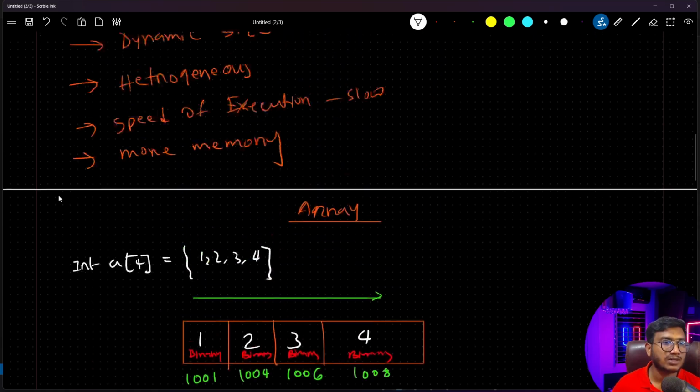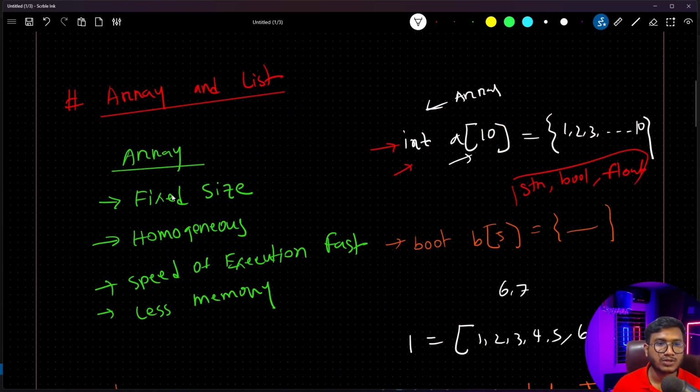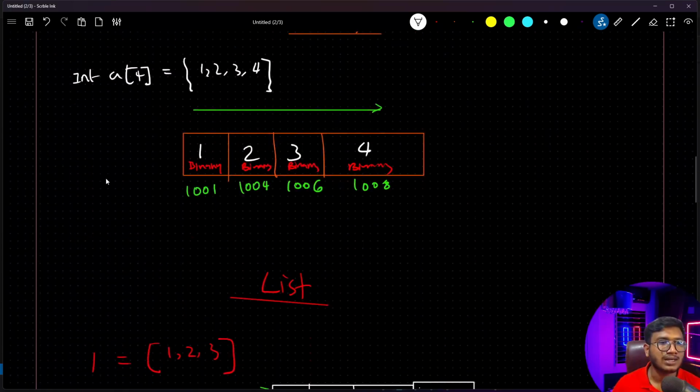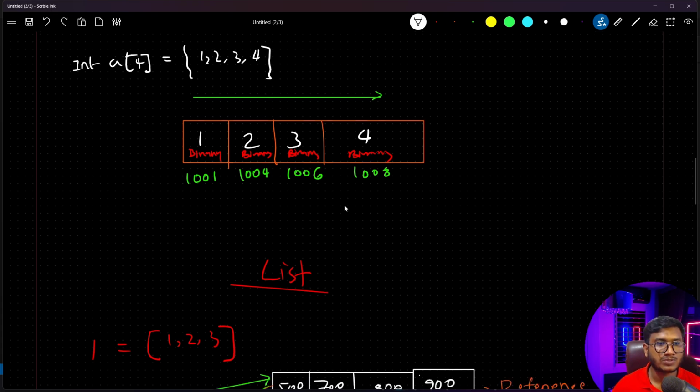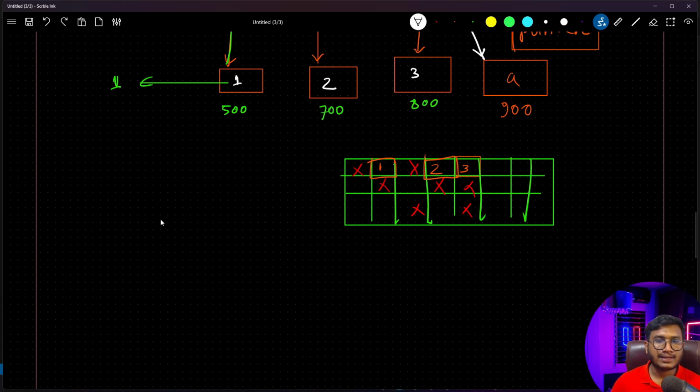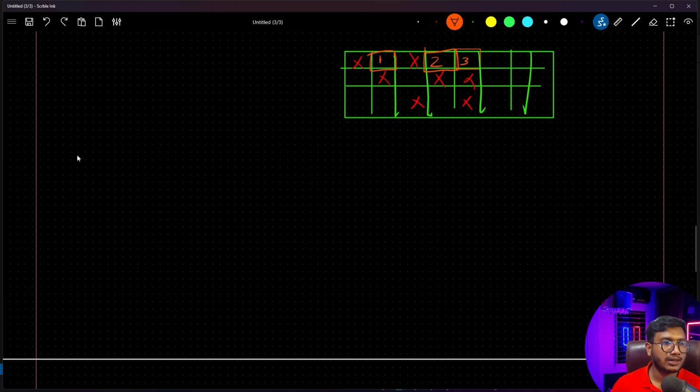Which is not possible inside an array, because an array will directly store the value. So here I can't create another block, and you can't store A here. It's not possible because you have mentioned it's an integer. I hope this part is clear now, right? Now the next thing we'll be discussing is why it is dynamic and how this dynamic works.